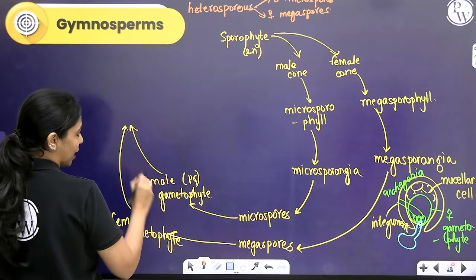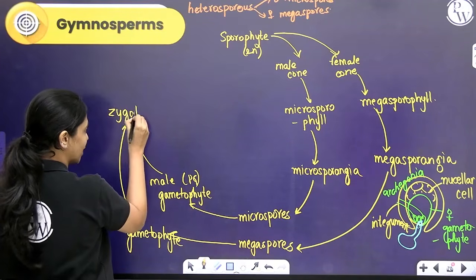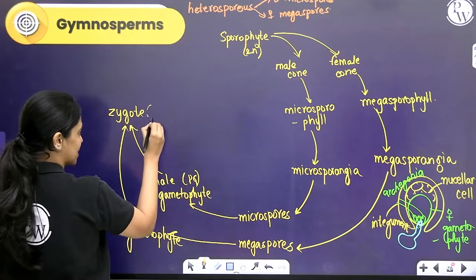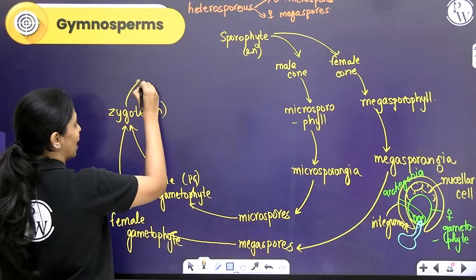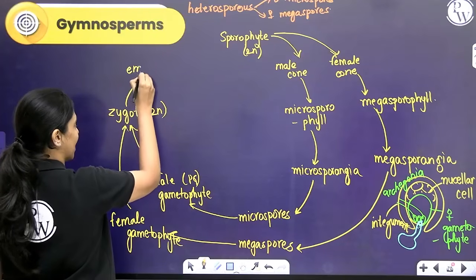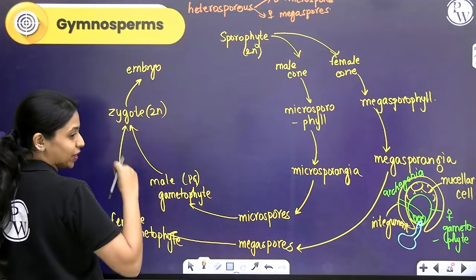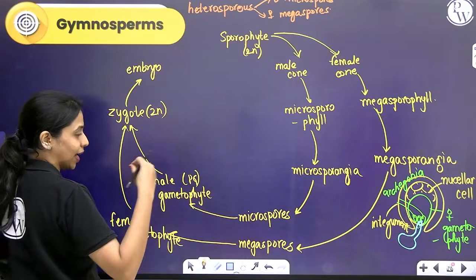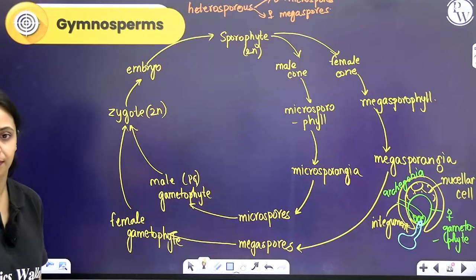Okay. After this fusion happens, the zygote is formed. Where is the zygote formed? It is formed inside the megasporangium itself. The zygote is diploid. This diploid zygote will undergo development and form the embryo. The embryo is retained within the seed. When the seed is released and the seed germinates, you get a new sporophytic plant body.